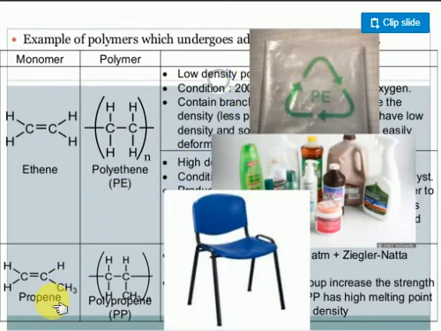The next one is propene. Look here, one carbon atom is there, two, three. This is propene. Many such molecules join together to form a large molecule. Here also it is the same, but one hydrogen atom is replaced with a methyl group. This is called polypropene. Clear? That is the example of polypropene.